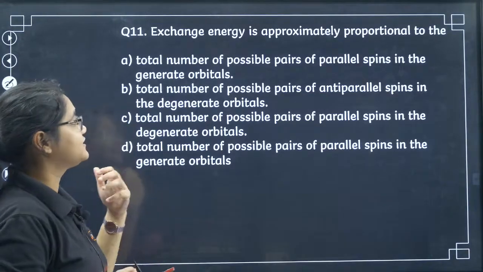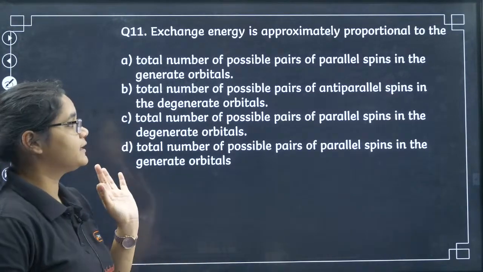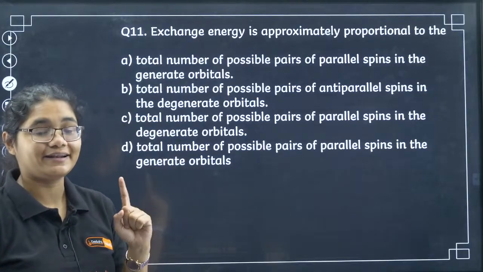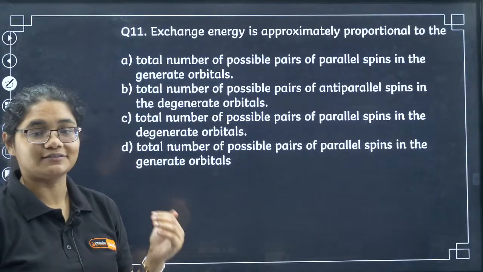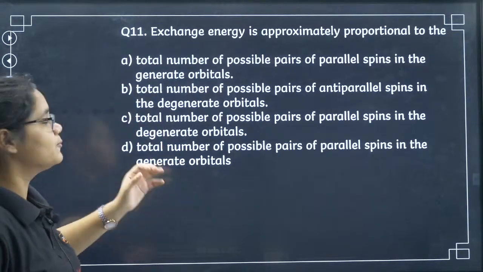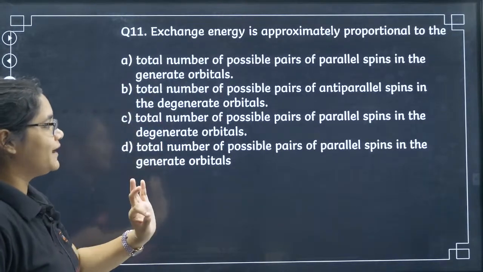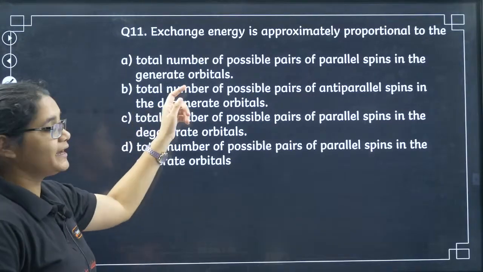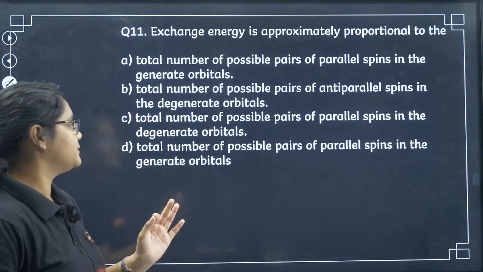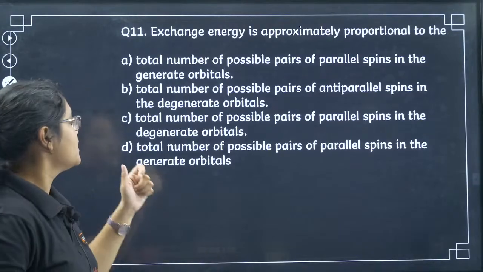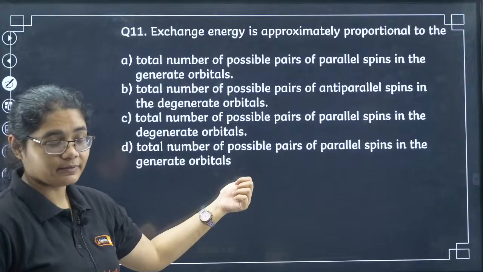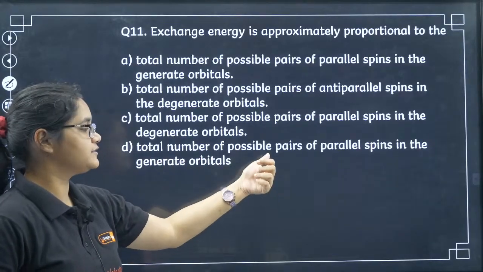11th question here: exchange energy is approximately proportional to. There's a paragraph on exchange energy in the NCERT textbook, so if you haven't read it, please read that. Here you have to answer what exchange energy is proportional to. Total number of possible pairs of parallel spins in the degenerate orbitals, total number of possible pairs of anti-parallel spins in the degenerate orbitals, total number of possible pairs of parallel spins in the degenerate orbitals.